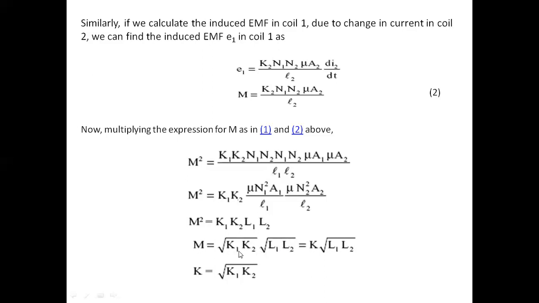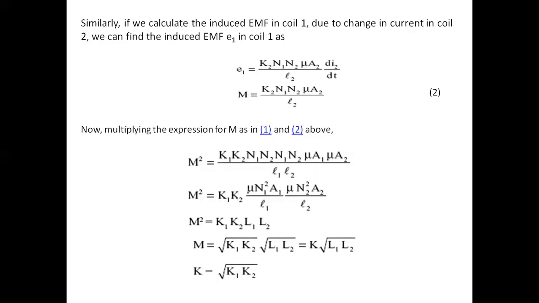If K1 and K2 are equal, then the value you are taking, if you represent it as K, gives M equal to K into the square root of L1 L2, where K is called the coupling coefficient.